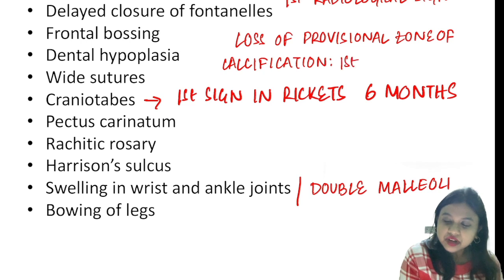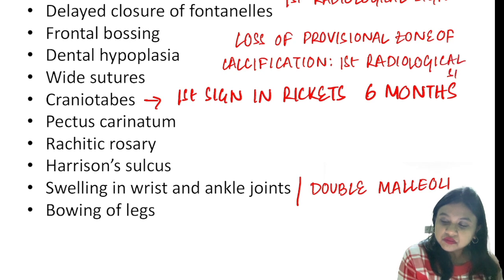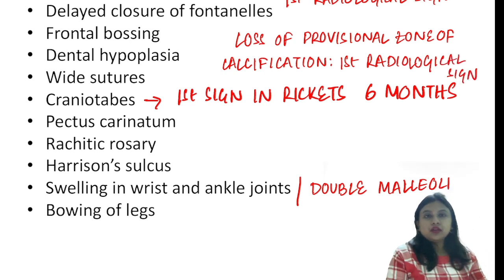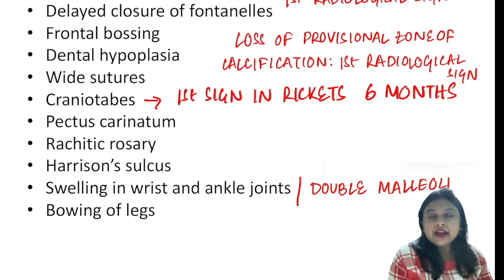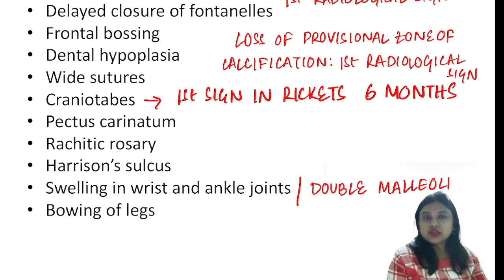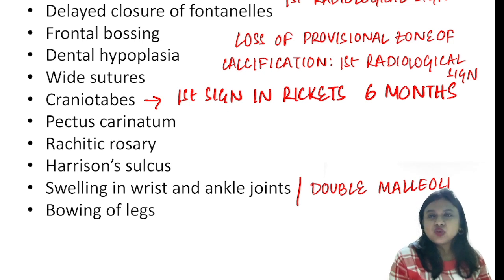Okay, so among this you should remember about the craniotabes and the bowing of the legs, frontal bossing, wide sutures. These are the keywords which you can expect in questions later on.